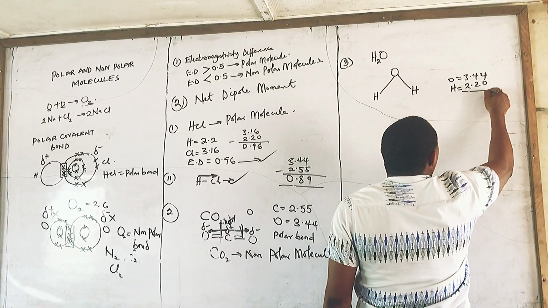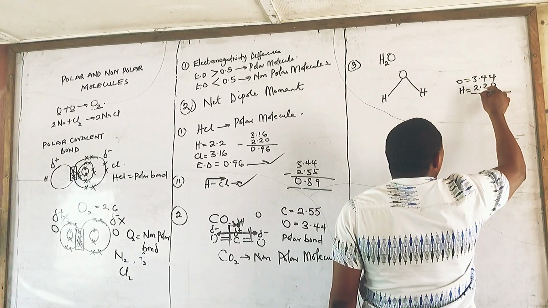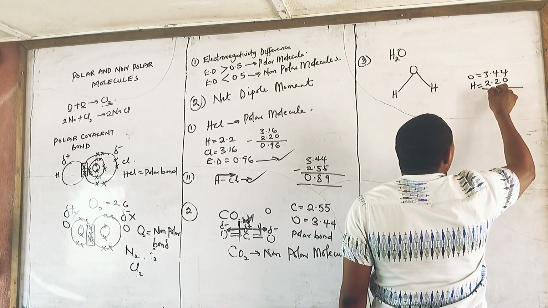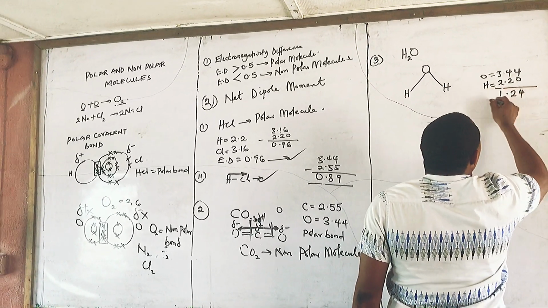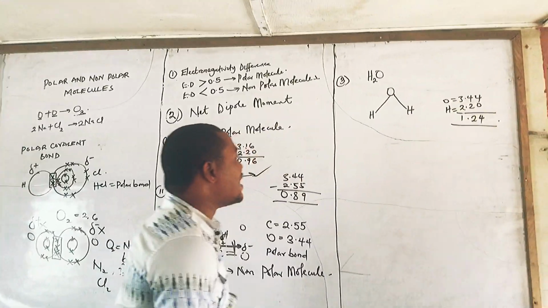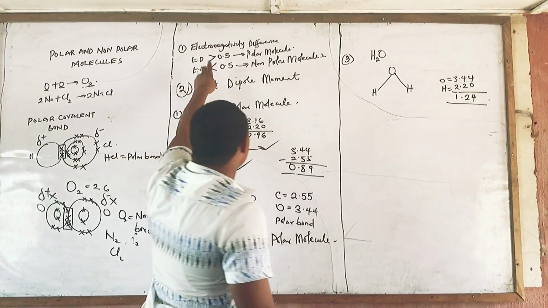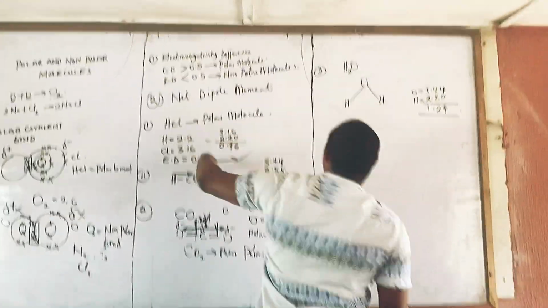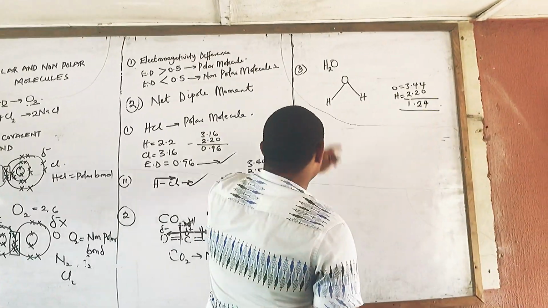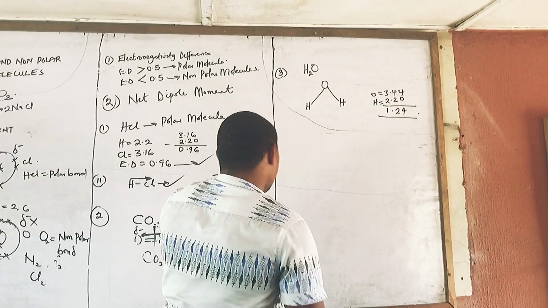So from here we are going to have 4, we are going to have 2, and here we are going to have 1. So definitely greater than 0.5. Which means it has passed criteria 1, which is the electronegativity difference is greater than 0.5.